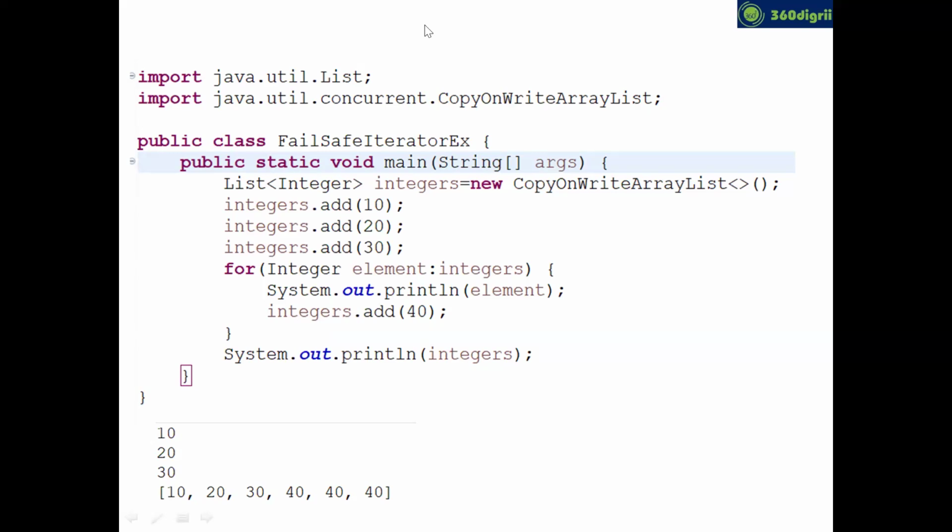One second. So I think this makes sense to all.